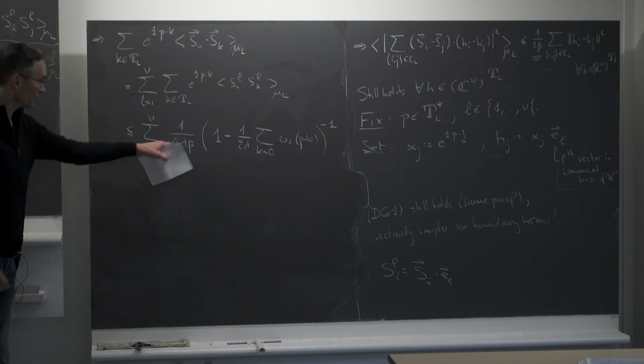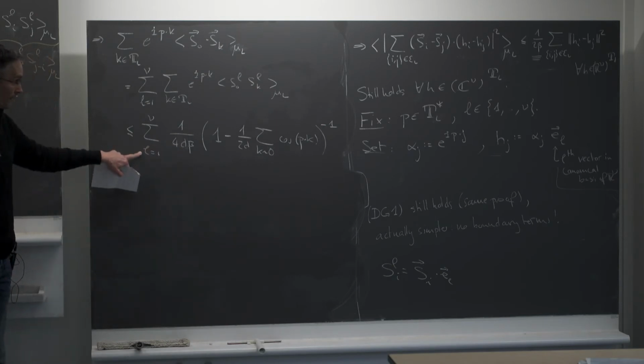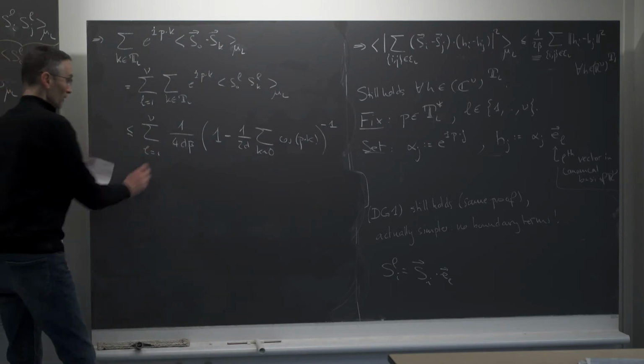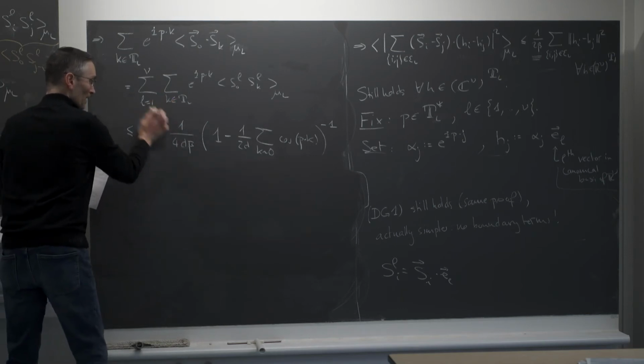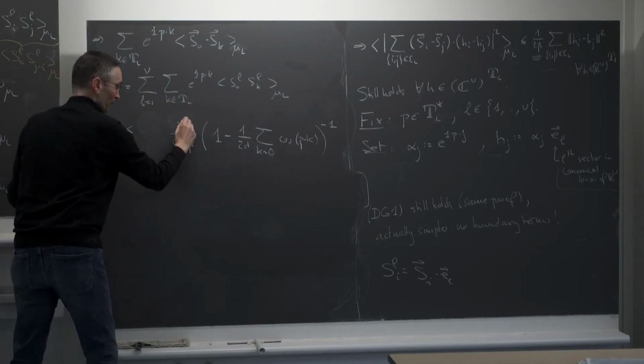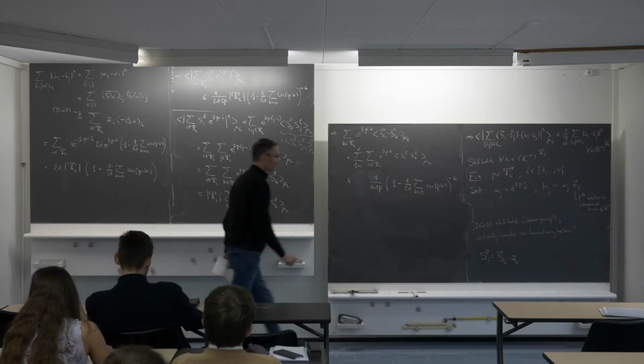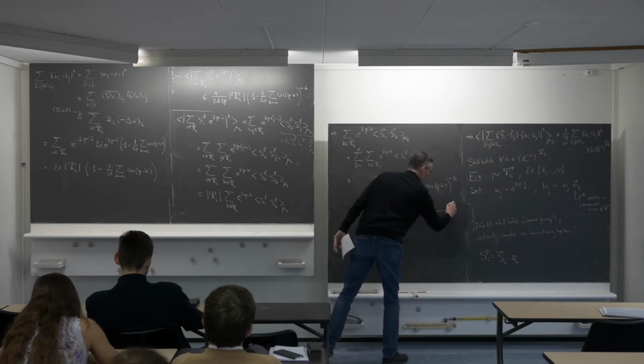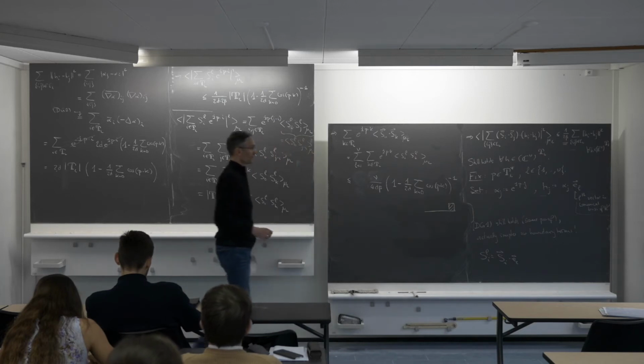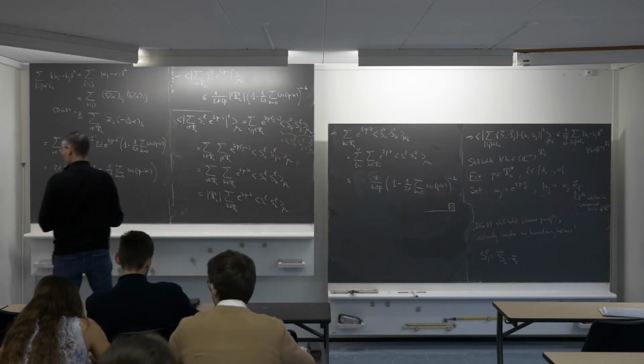Okay, but now nothing depends on L on this side, so I can remove the sum over L and just put a nu here. It's just the same thing. And that's exactly the infrared bound. Okay. So this concludes the proof of the infrared bound and of this chapter on reflection positivity.